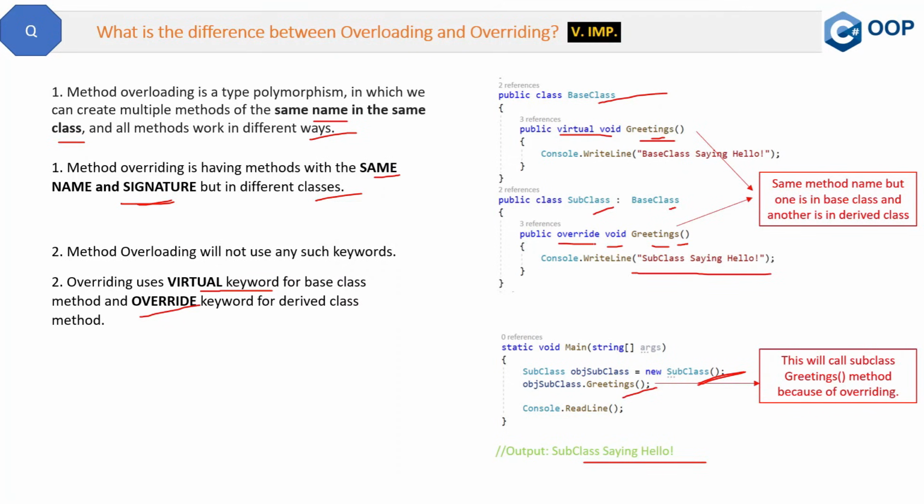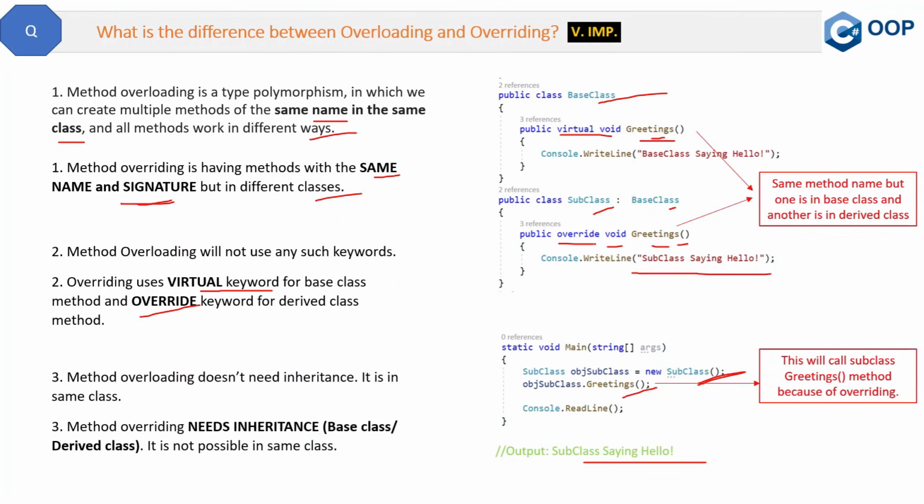So this is the second difference. Then the last difference between method overloading and overriding is that overloading does not need inheritance. Why? Because it is in the same class. So two methods with the same name and different signatures are present in the same class.